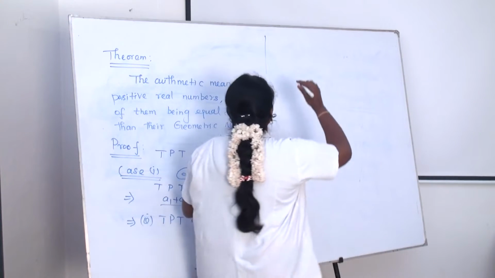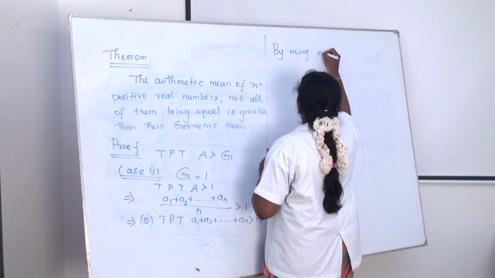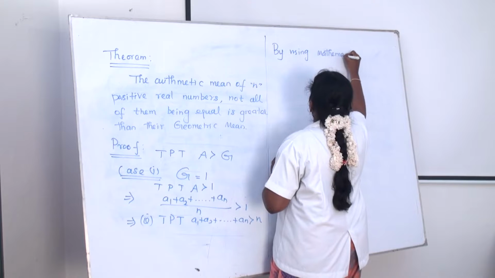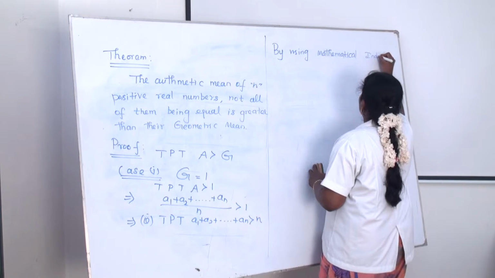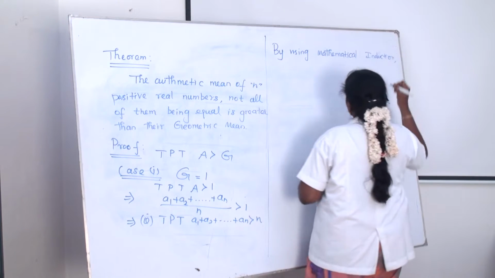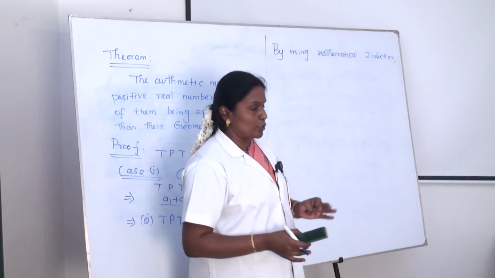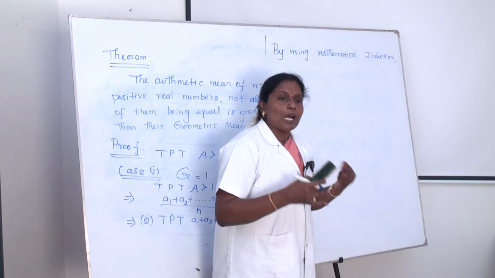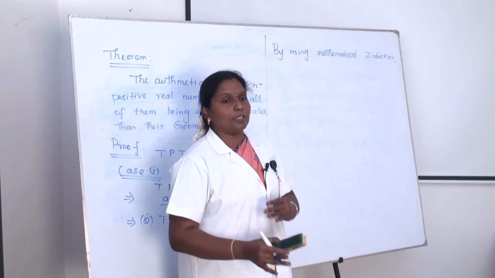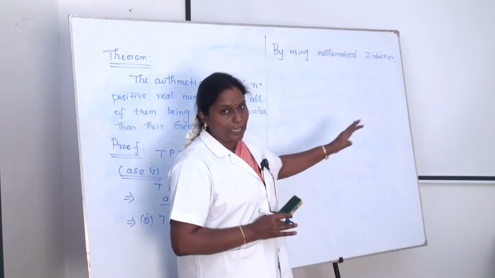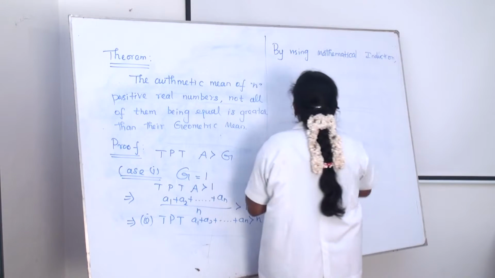Here we are using mathematical induction. Already we know what mathematical induction is. We have to prove the initial value, n is equal to 1 or n is equal to 2, which is easily proved. We have to assume that the value is true for n is equal to k minus 1 or k. We have to prove that the value is true for n is equal to k or k plus 1. That is mathematical induction. Here also we are using the same way.